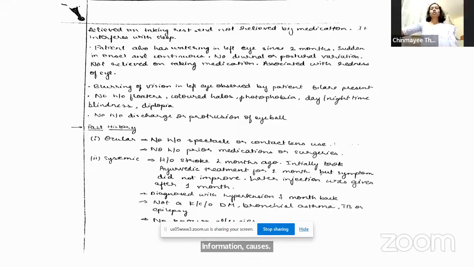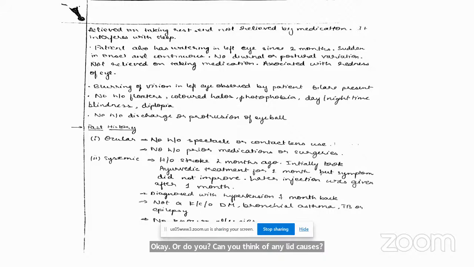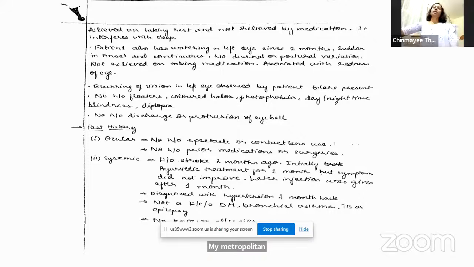Okay. Can you think of any lid causes, eyelid causes for epiphora? Ma'am, ectropion. Right, ectropion. If the position of the punctum is altered, if the punctum itself is not opposed, you can have watering even then. Okay. Yes, go ahead.